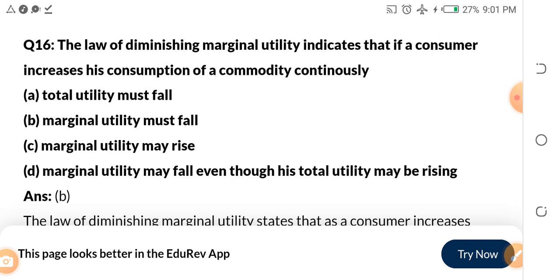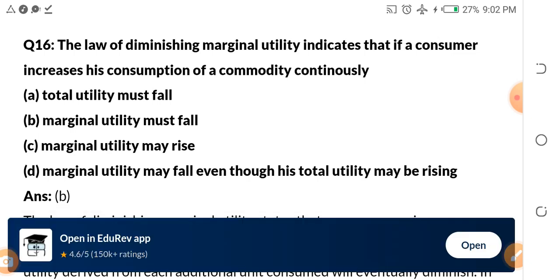B, marginal utility must fall. C, marginal utility may increase. D, marginal utility may fall even though his total utility may be rising. The answer is B.